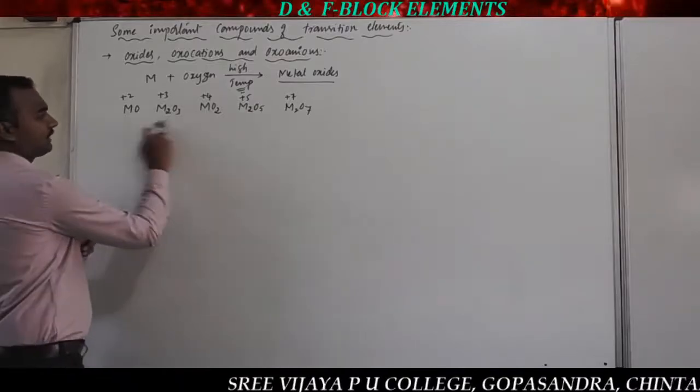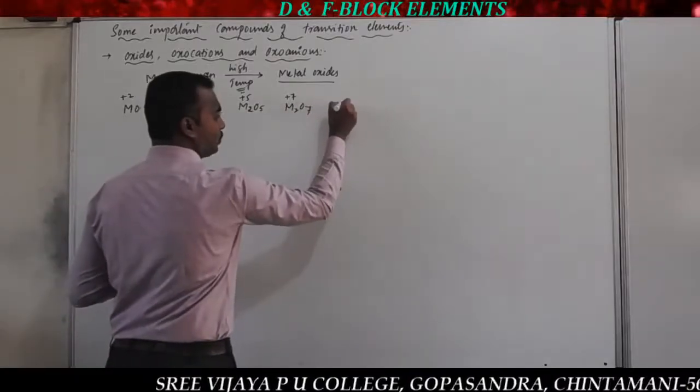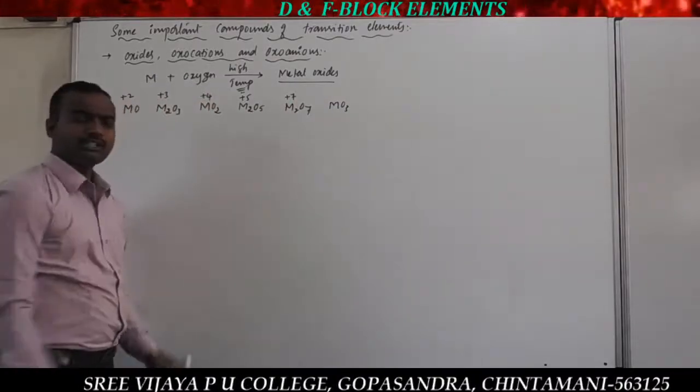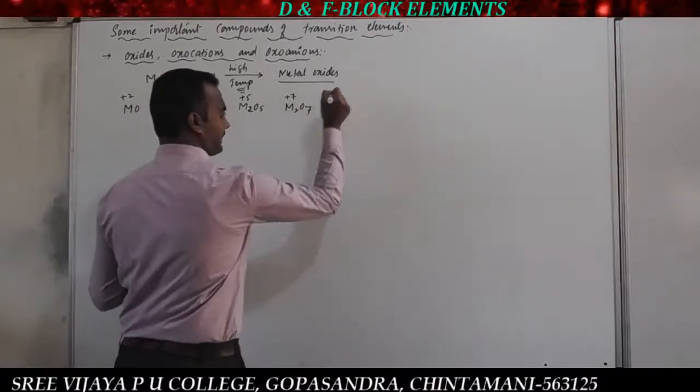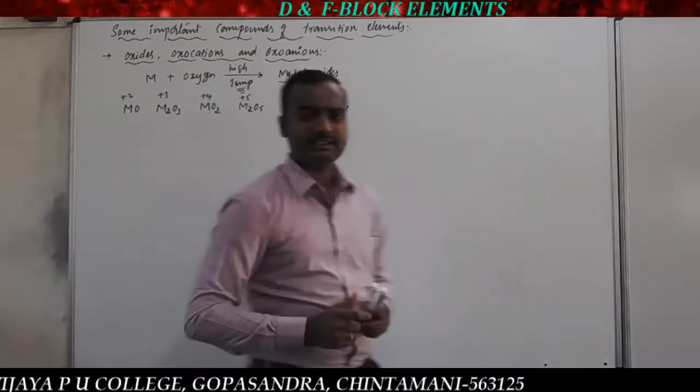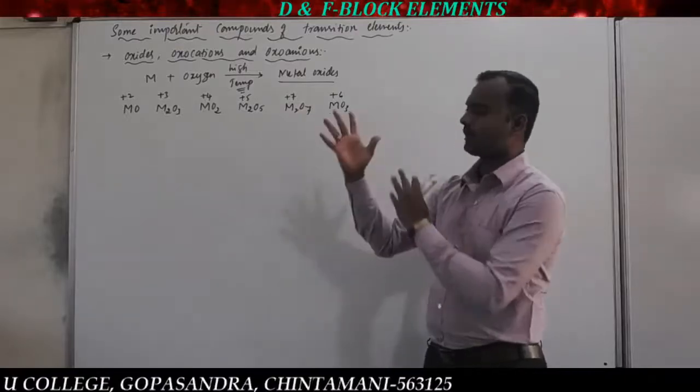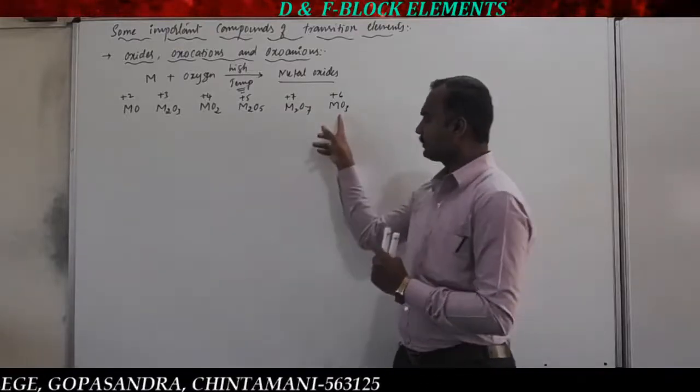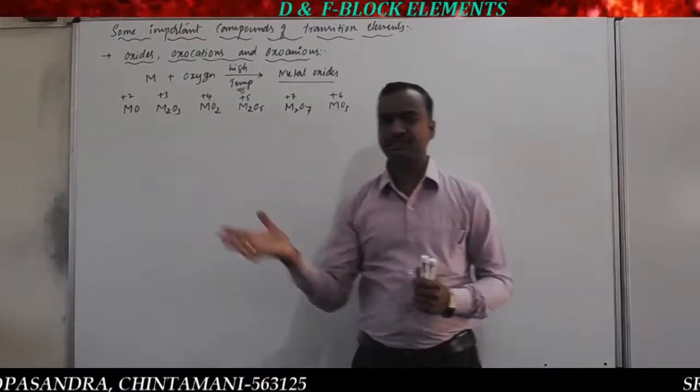And these are all the concepts. And one more is MO3. When you calculate the oxidation state, you will get +6. So now observe these types of oxides. Different oxides, right? So observe, in all types of oxides, the oxidation state is different.